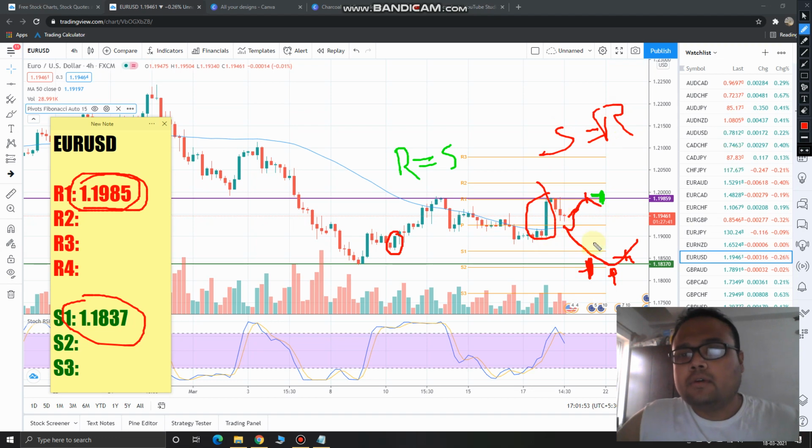Okay, so hopefully you have already shorted the market here in this support or resistance zone, and you are in a good profit. So just enjoy your profit, and in case you have not, then you need to wait for the market to either reach this level or this level. Okay, you do not need to take any trade in between this zone, because we need to follow discipline to make money from the market.